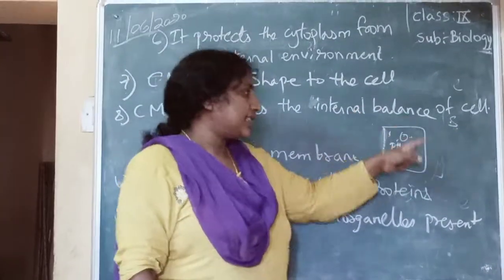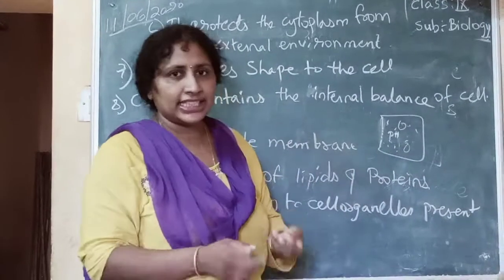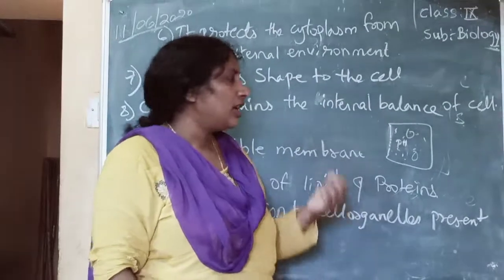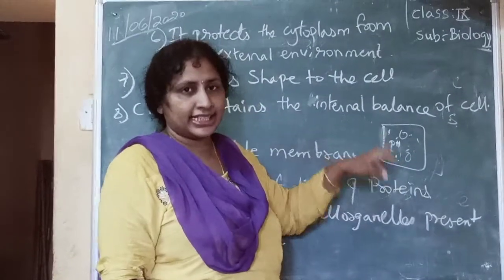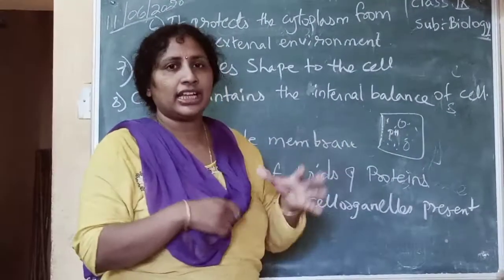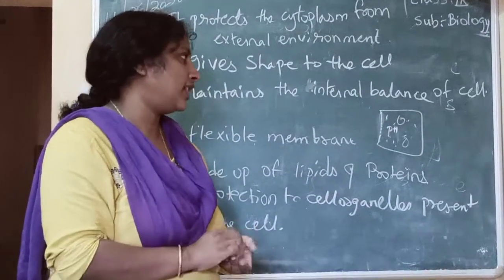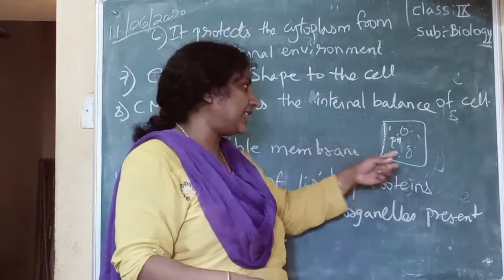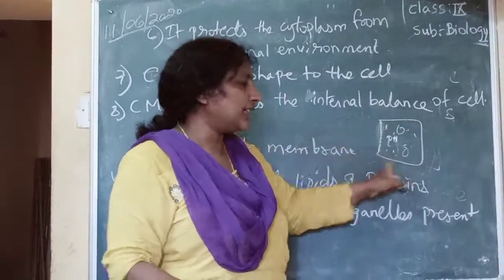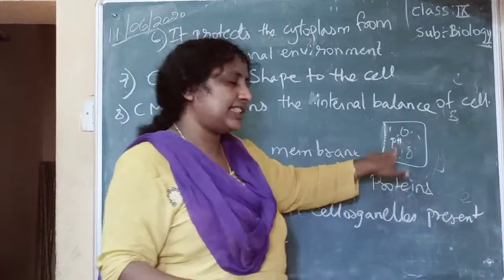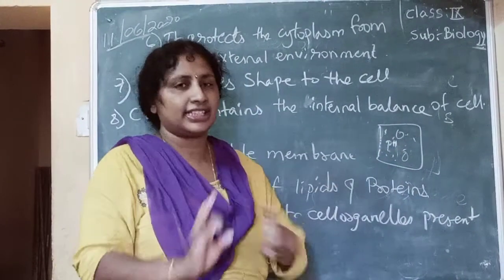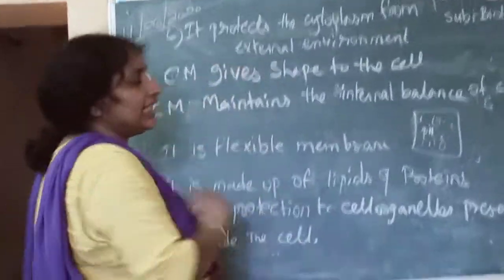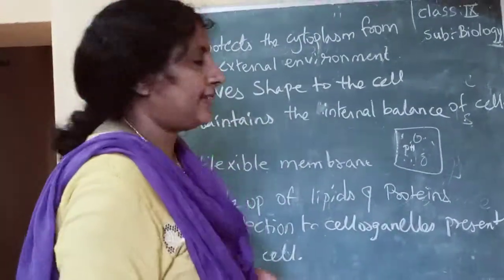Sometimes the pH is disturbed, and if the pH is disturbed, the cell will die. So the cell membrane checks the pH, and whatever the high pH compounds are, it sends them outside and maintains the same constant pH inside the cell, so that cell organelles are safe and do their functions. So it maintains the internal balance of the cell.